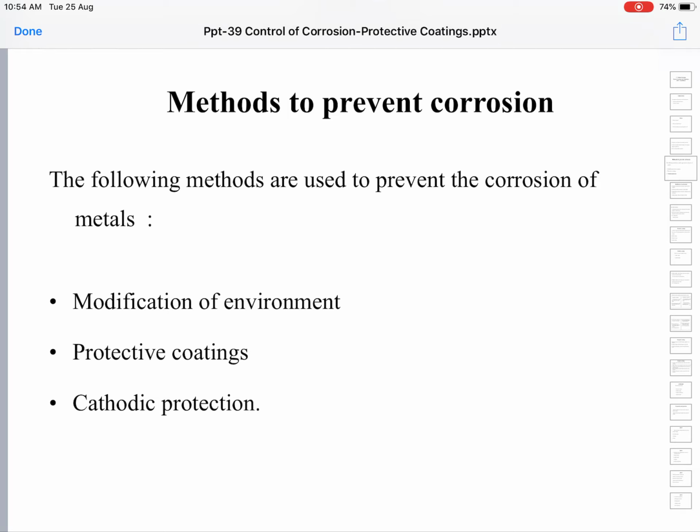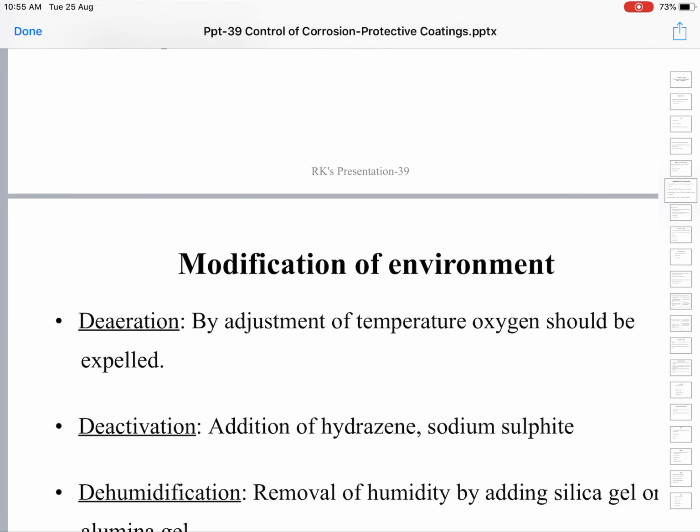So we have three methods of prevention of corrosion. One is the modification of environment. The second is the use of protective coatings. Third is cathodic protection, in which we change the metal object which we need to protect into a cathode. That is again the modification of metallic properties. So today we'll first see the modification of environment.